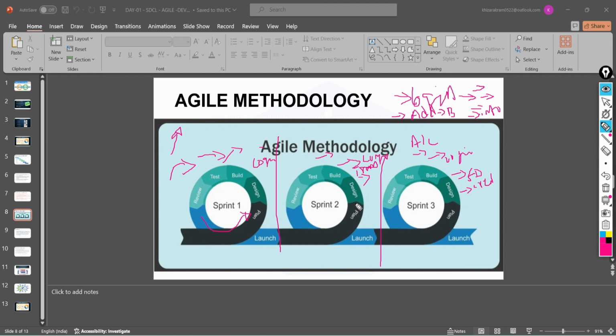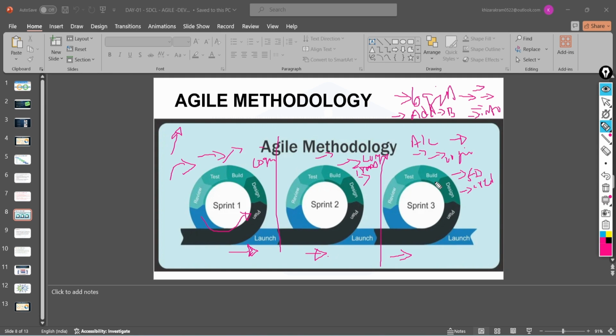At the time we will plan, we will design, we will build, and we will test, and we will deliver to the client. In the sense we will completely deliver the application, irrespective of any backlogs. If any backlogs come from sprint 2, that can be handled in sprint 3. If some points are missed or something has failed, that will be fixed over here.